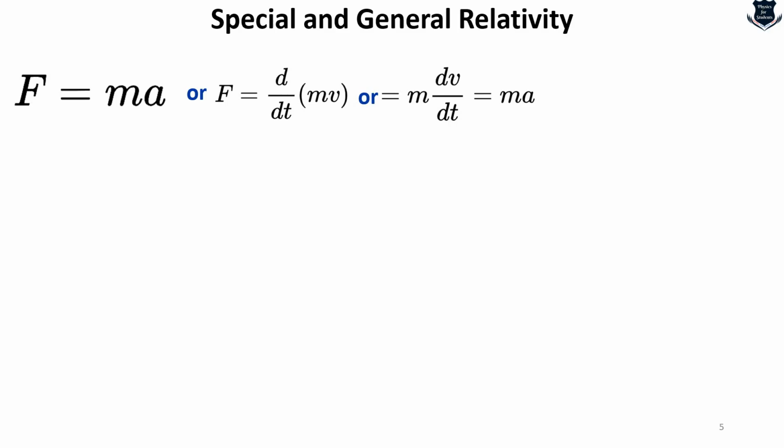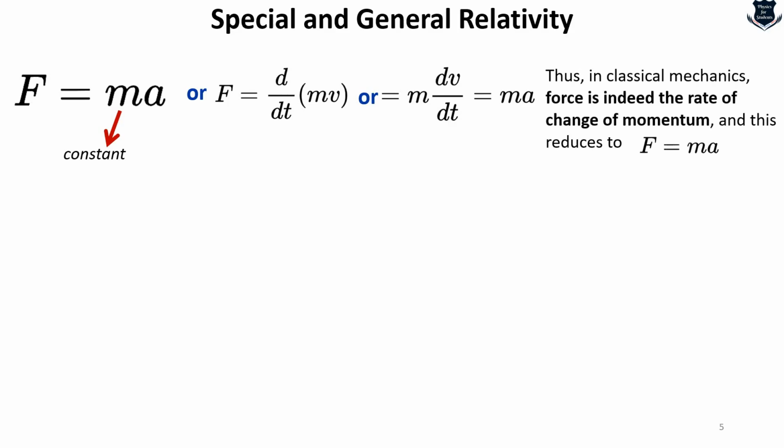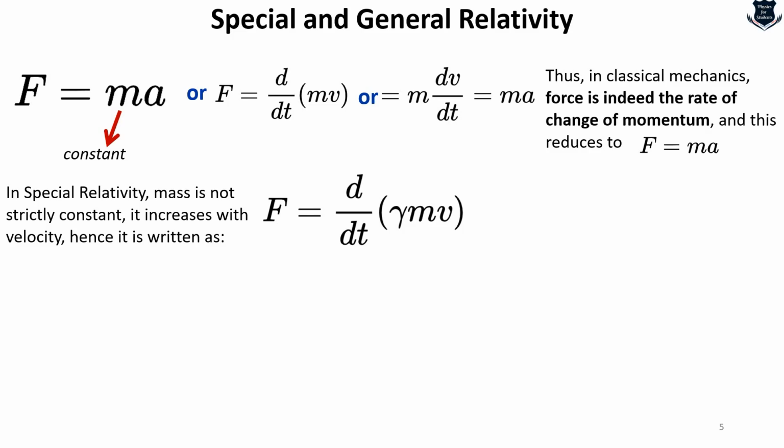In classical mechanics, as we know, Newton's second law can be written in two equivalent forms. The first one is force equals mass times acceleration. Since m is constant, we can differentiate and we can write this or we can write this. So what we can say is that in classical mechanics, force is indeed the rate of change of momentum, and this reduces to F equals ma. As you can see here, mass is constant. Now, in special relativity, mass is not strictly constant, and what we get is something which is this one.